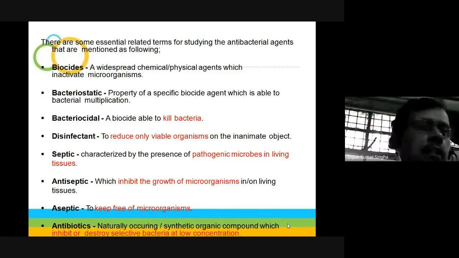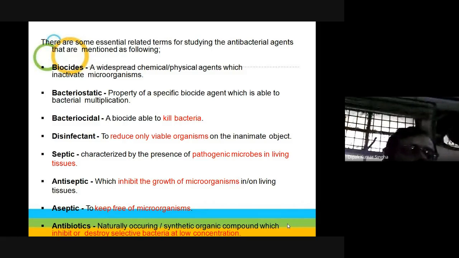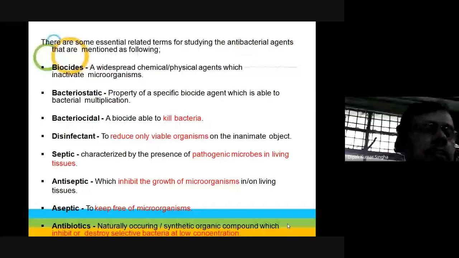Bacteriostatic is a property of specific biocide agents which are able to inhibit bacterial multiplication. And bactericidal is a biocide able to kill the bacteria. The only difference is static, which means the growth will be inhibited, but in the case of bactericidal, it kills the bacteria.